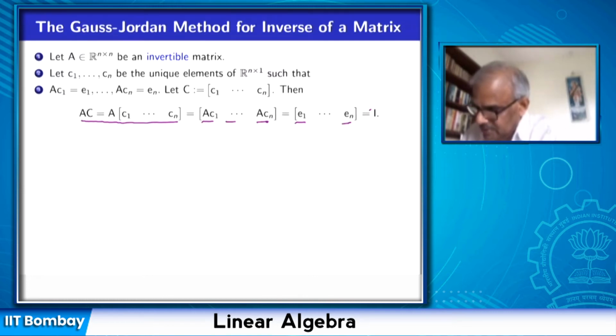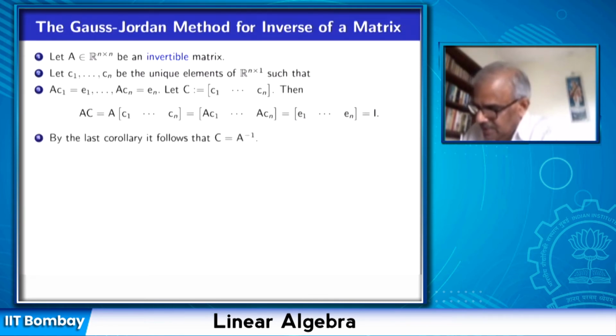So what are we doing? We are simultaneously solving these n systems of linear equations in n unknowns, and the right-hand vectors are E1, E2, ..., En, and this we do simultaneously.